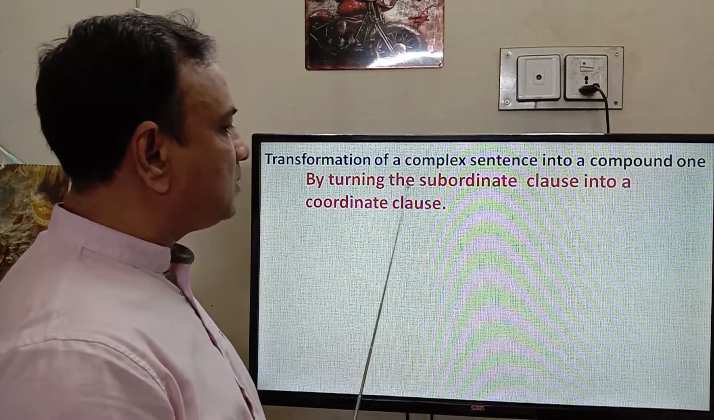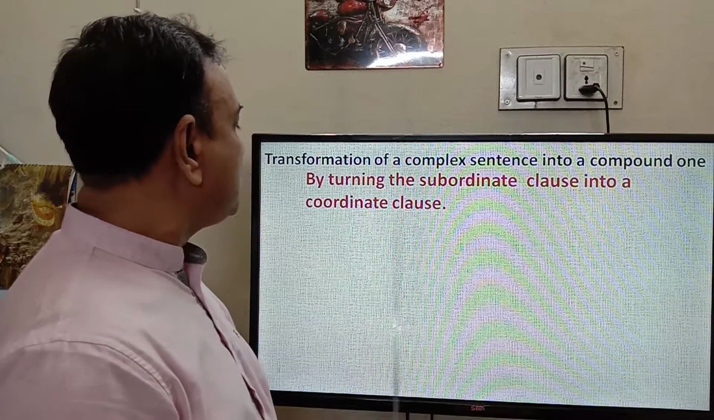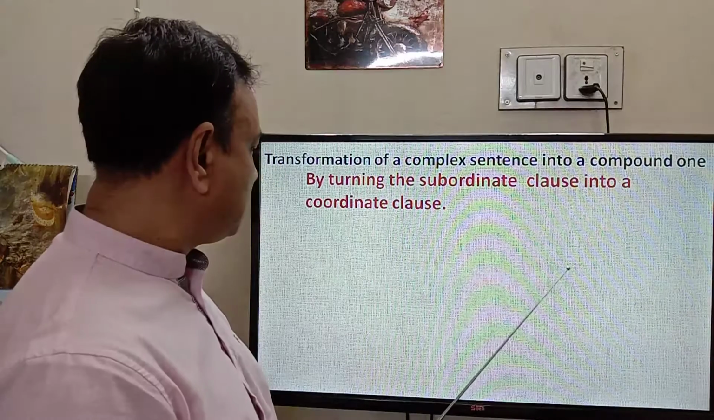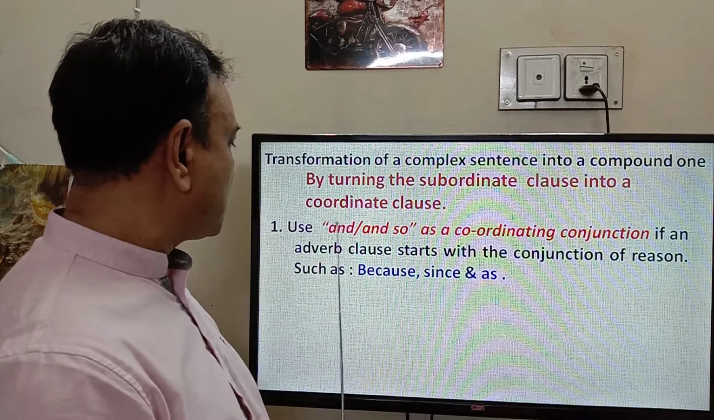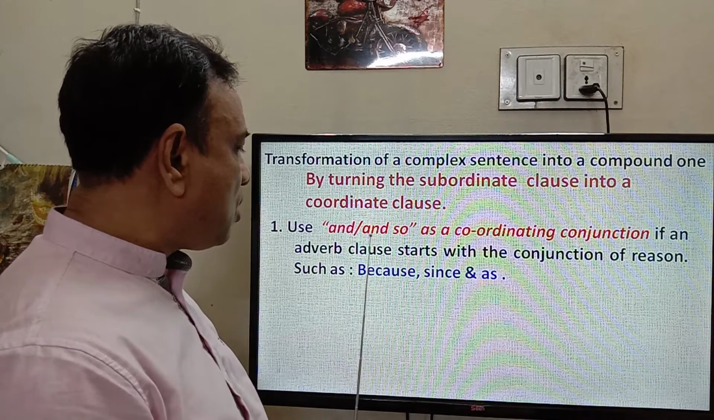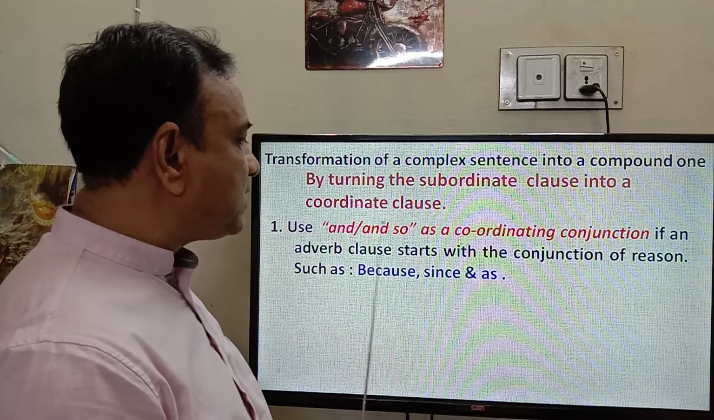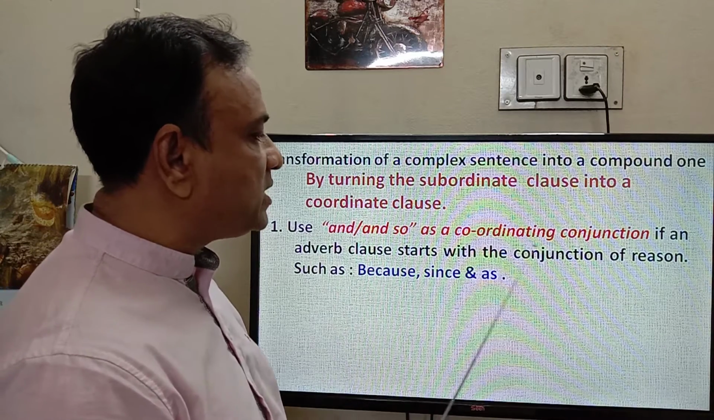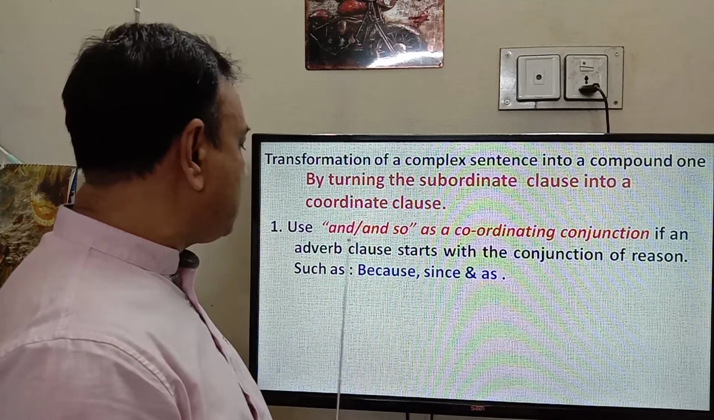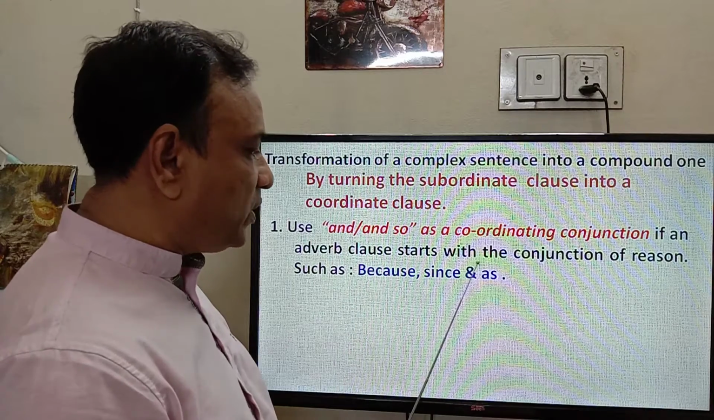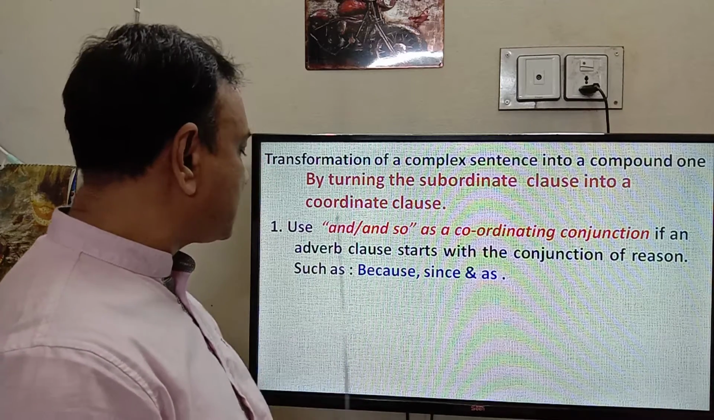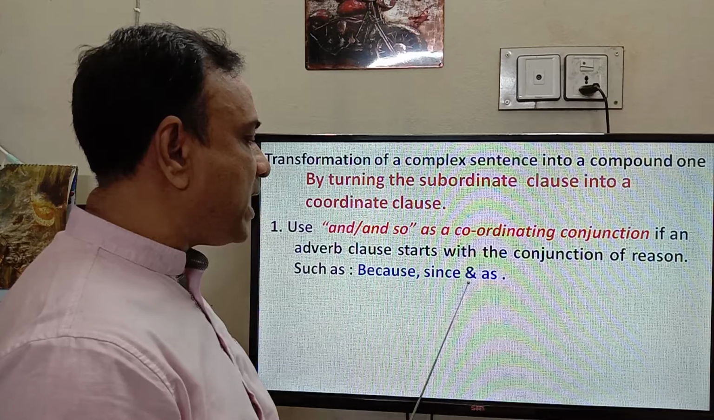By turning the subordinate clause into a coordinate clause, use "and" or "and so" as a coordinating conjunction if an adverb clause starts with the conjunction of reason such as because, since, and as.